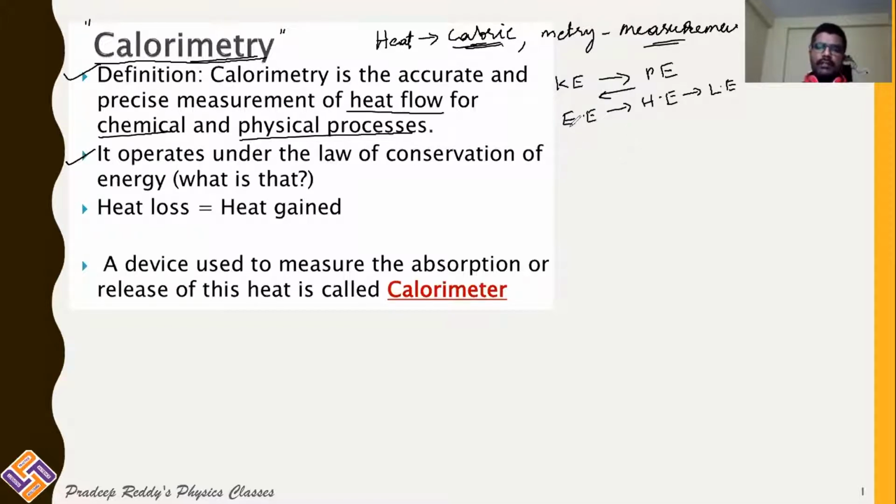Based on that, we state this principle as the law of conservation of energy. The principle of calorimetry is under the law of conservation of energy. The total amount of energy in the universe is always constant, and the principle of calorimetry is that heat lost is equal to heat gained.